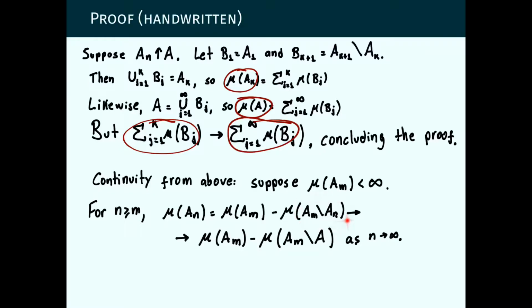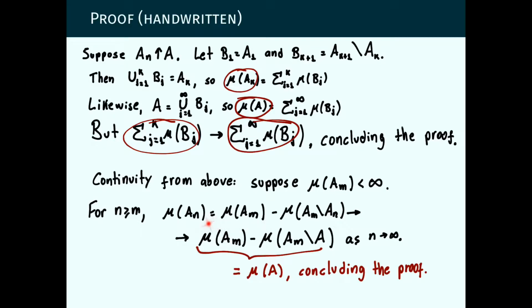And now we're taking the complement of A_n with respect to A_m. This sequence of sets is increasing, and since it's increasing, we can use the previous property, which is continuity from below. So this one does converge to the measure of A_m minus A as n tends to infinity. And this is just a finite number, we just keep it there. So these are all finite numbers for this value of m at which the measures become finite, and every n after that.